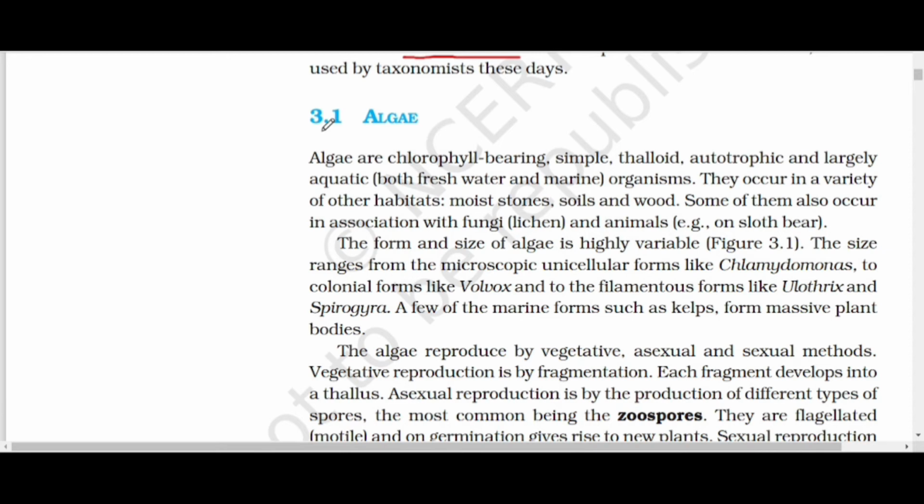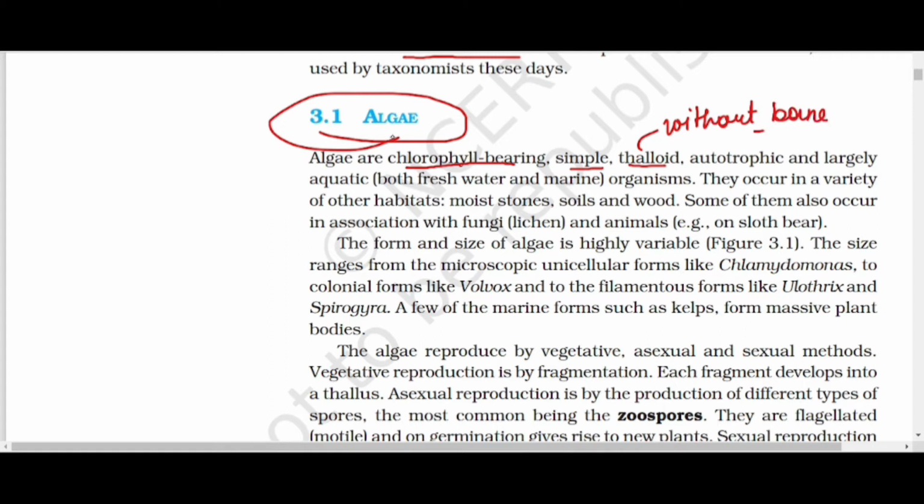Now we are going to talk about the algae. Algae is important, so now listen carefully and mark with me. Algae are chlorophyll-bearing, simple, thalloid, which means without a body differentiation, autotrophic, and largely aquatic, both in fresh water and marine water.